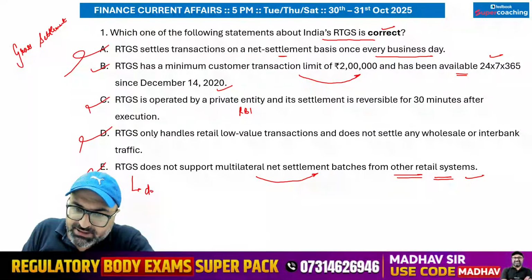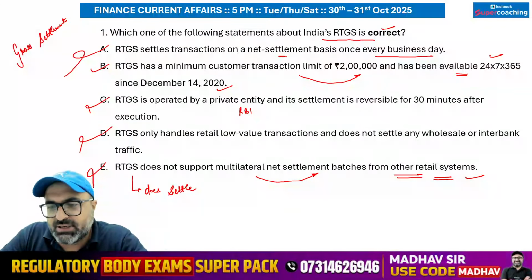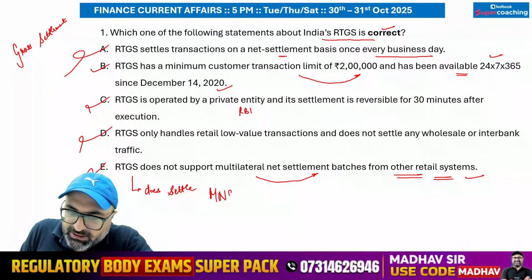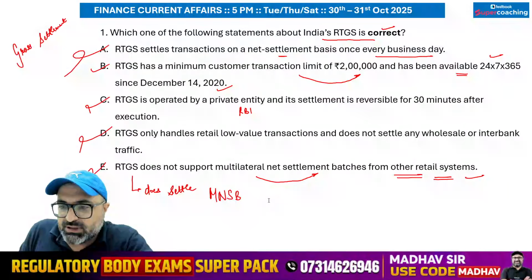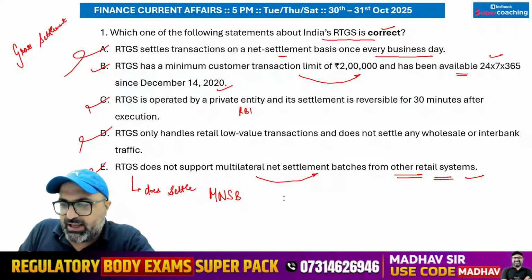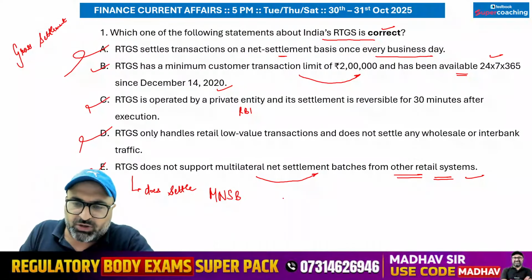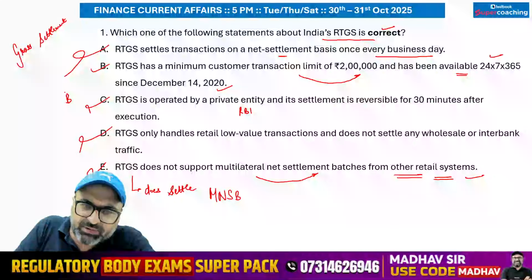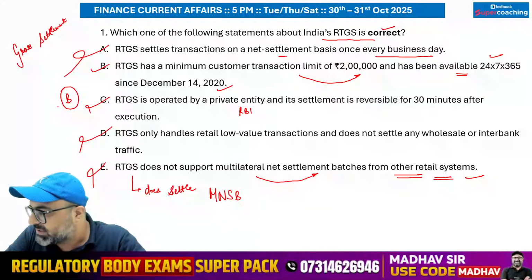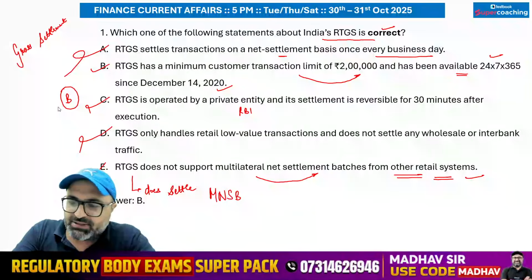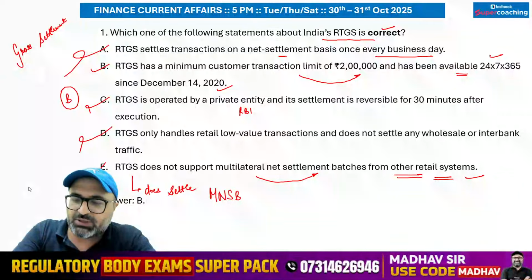RTGS does settle multilateral net settlement batch files emanating from retail payment systems, for example, UPI, IMPS, AEPS, NETC, NFS, NACH and whatnot. So this statement will also be wrong. The only statement which is correct in the given options is statement B. Moving on to the next question. I hope it is clear, guys. No doubt. Chalo, let's move on to the next question.